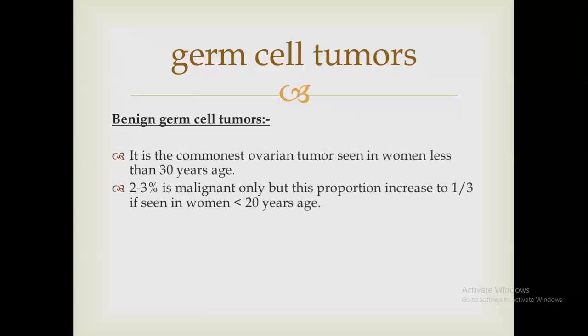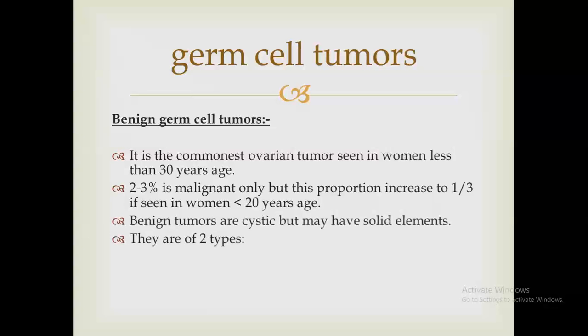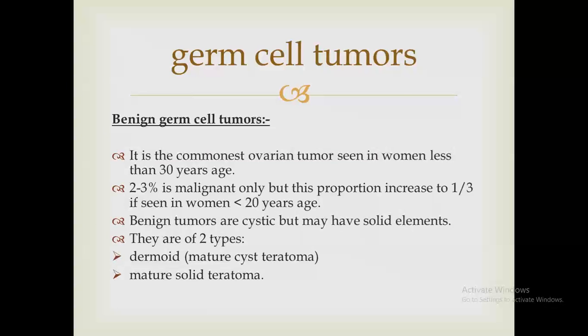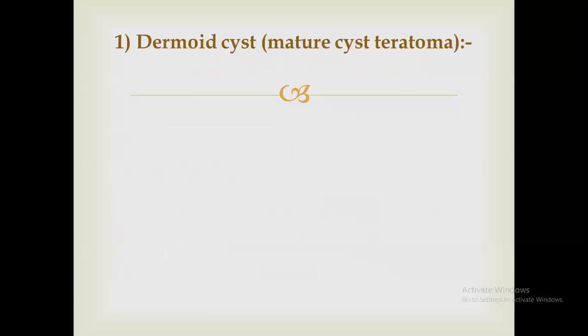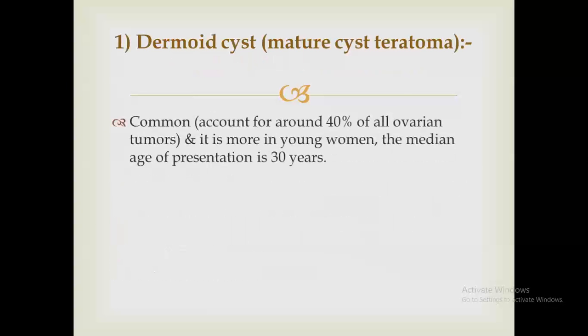The risk of malignancy is low, 3%, but 30% of them will be malignant if it occurs in women less than 20 years of age. They are usually cystic but may contain solid elements. They are of 2 types, either mature cystic teratoma or mature solid teratoma. Immature goes with malignancy.